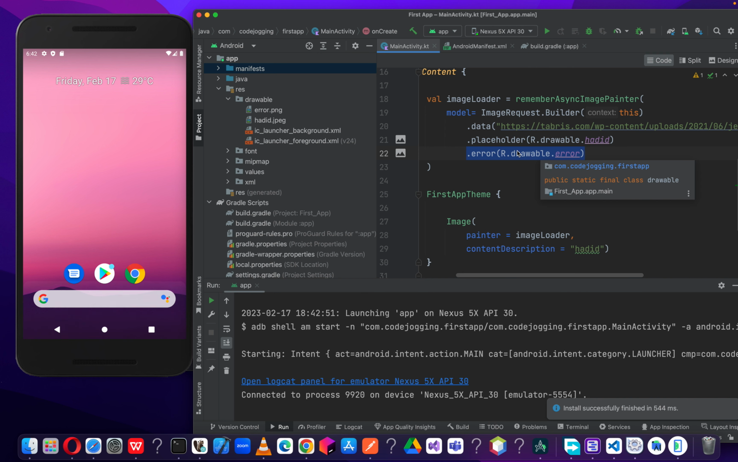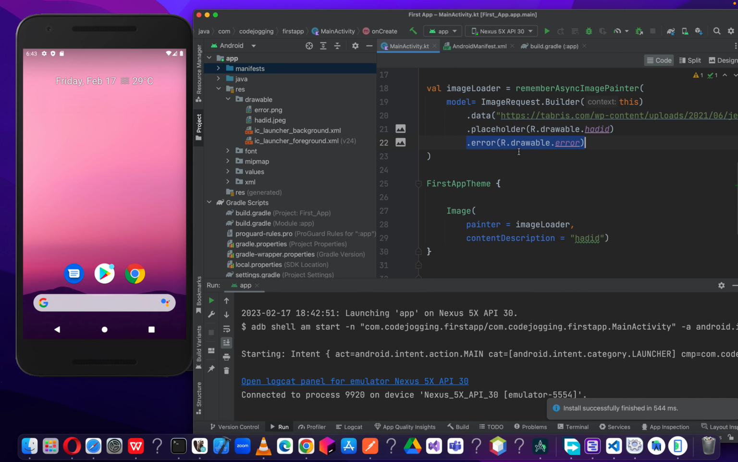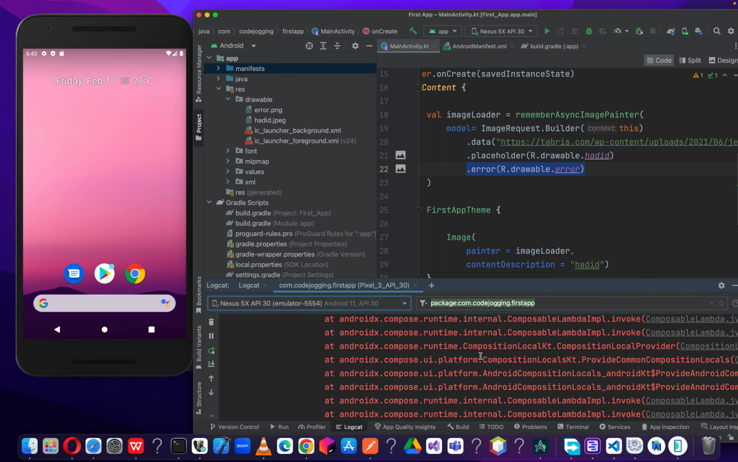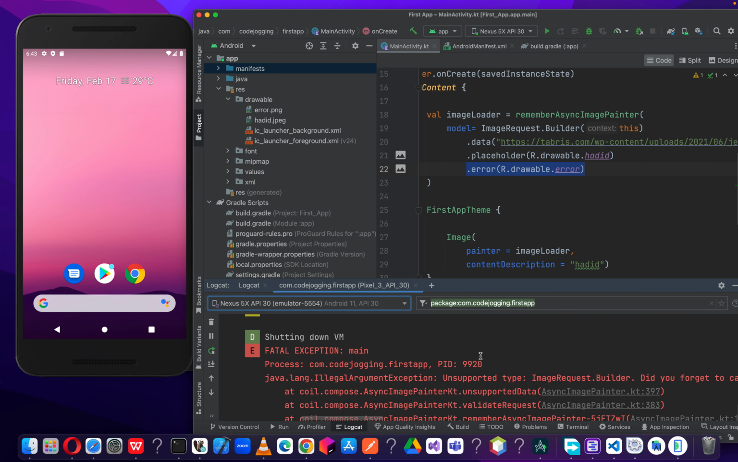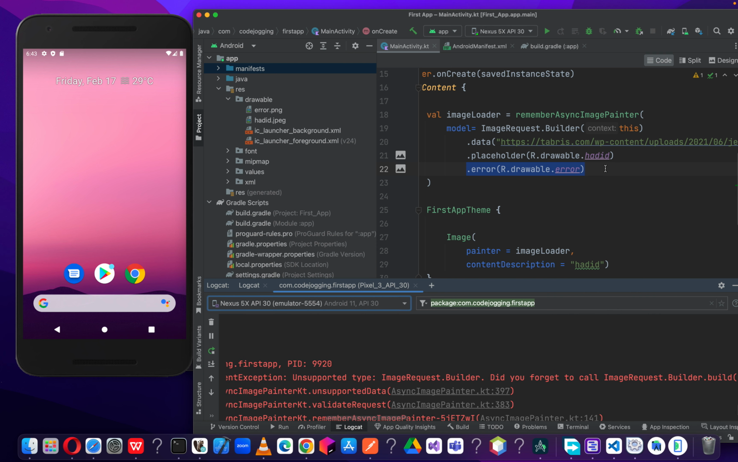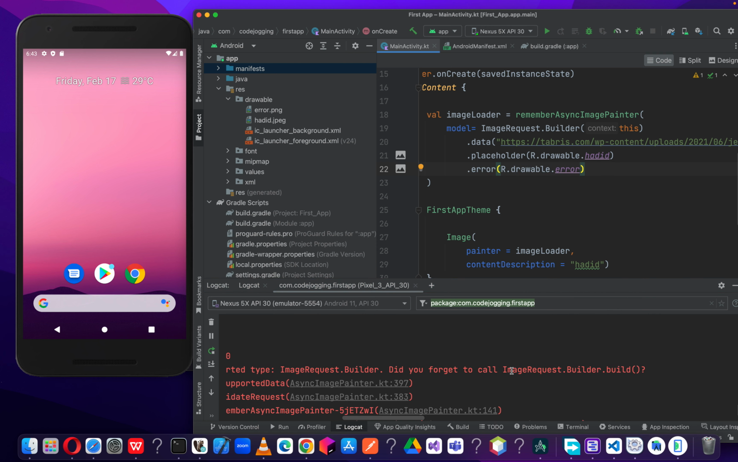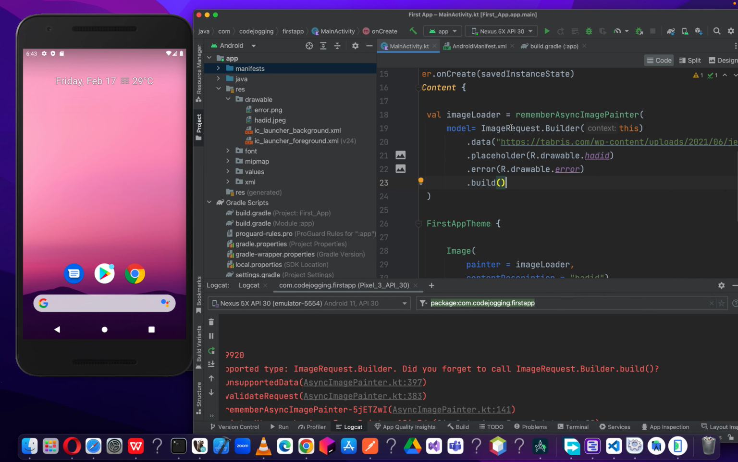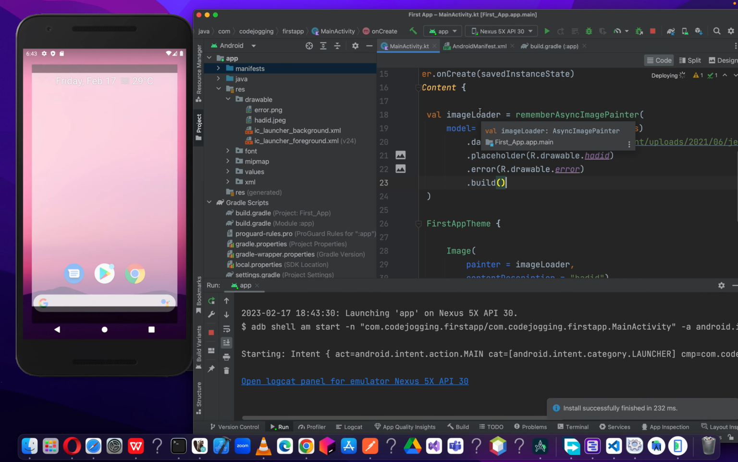Okay, let me check. We had an error. So what is the error about? Oh yes, we are having an error here. This is some of the errors you will see. Now it's telling us that it seems you forgot to call the build. So now let's build our image loader or the image request. Now let's run our app again.